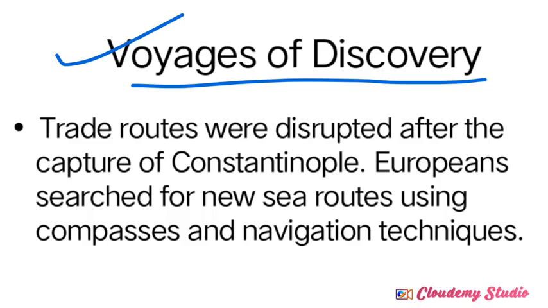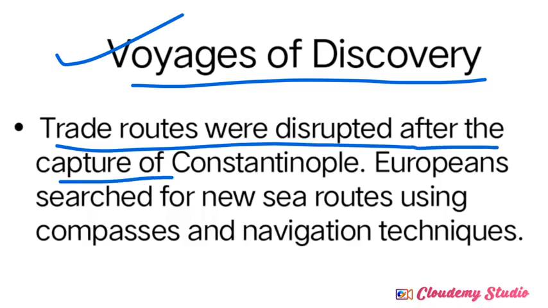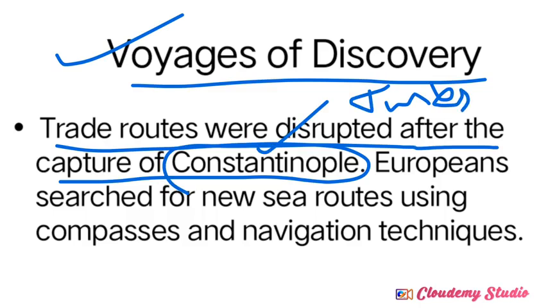See, in the time of Renaissance, exchanging of tradition, culture, knowledge, and also they started to have trading activities with some other different countries also. So trade routes were disrupted after the capture of Constantinople. See, when Constantinople was captured by Turks, correct? So they closed some of the trade routes and all, especially important trade routes.